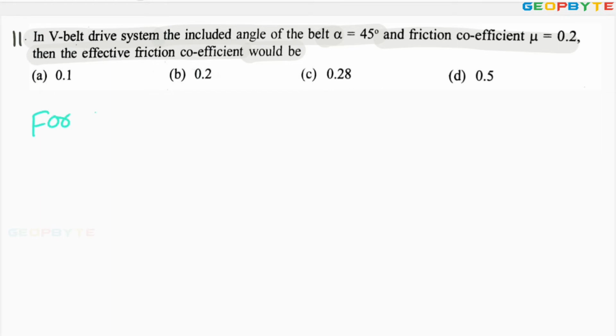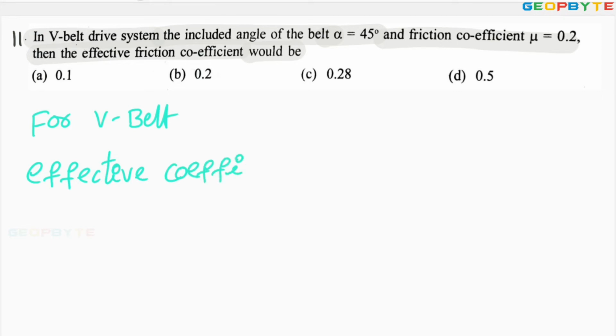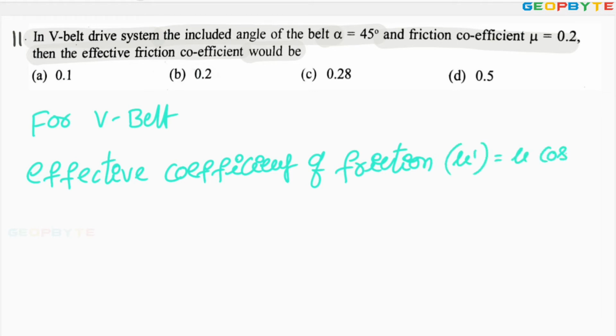For V belt, effective coefficient of friction, important problem, let it be mu dash equal to mu into cosecant alpha.